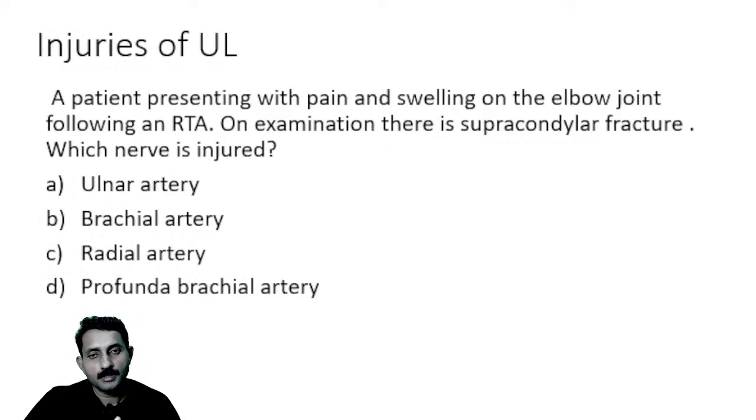So if the case is about a fracture on the surgical neck of humerus, the axillary nerve will be injured. If there is a shaft of humerus fracture like this, the radial nerve will be injured. Fracture of medial epicondyle, the ulnar nerve will be injured. Okay.